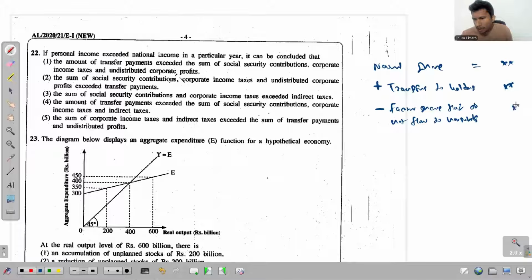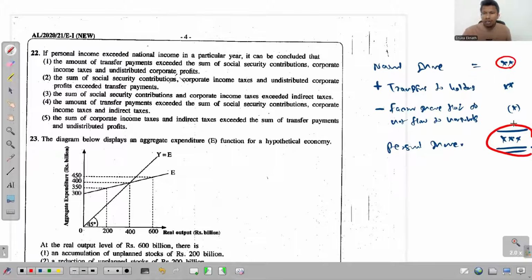So when you deduct this, the output is personal income. Now according to the question, the personal income exceeds the national income. So what does that mean? This added value has to be greater than the value that you have subtracted.